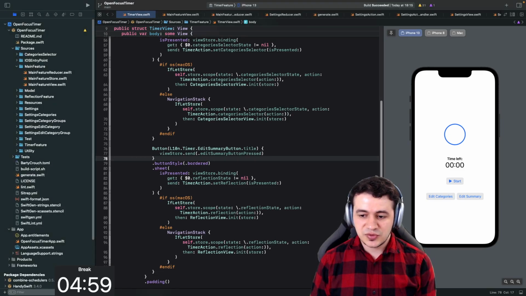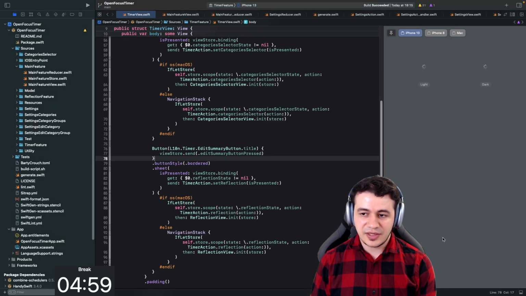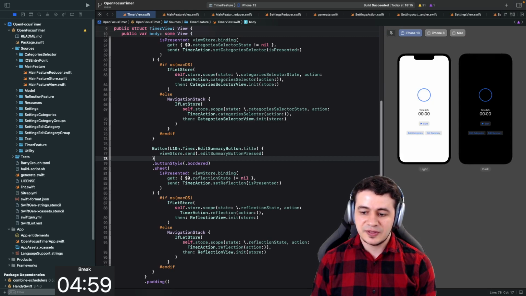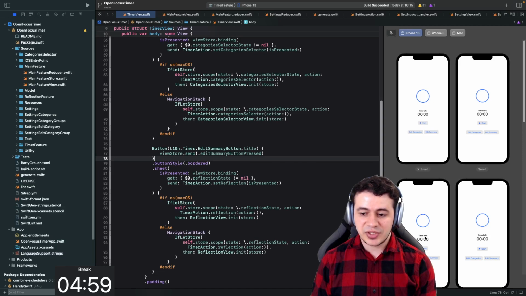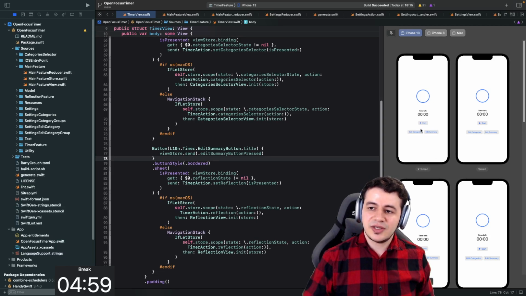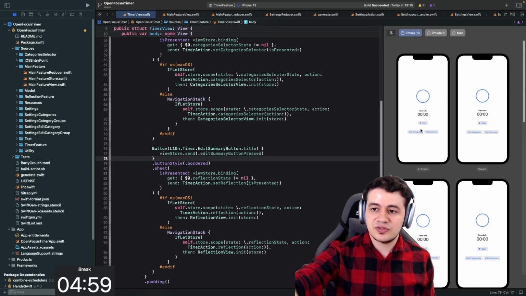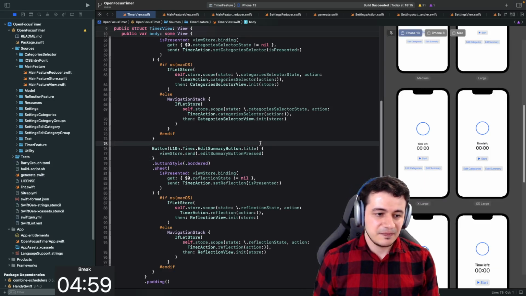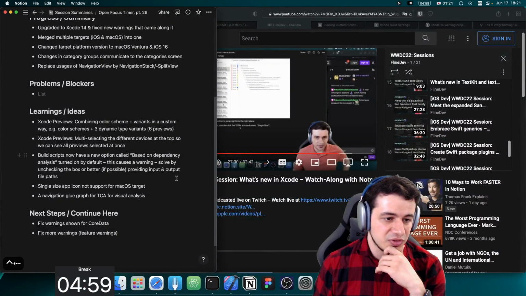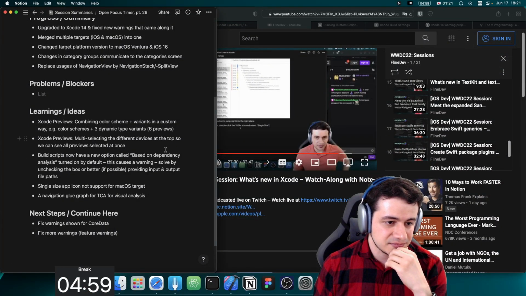All right. Let's block. And what I was talking about is basically here we can have different color schemes, which is nice. We can also have the different dynamic type variants, which is really great. But we can't combine them. We can't say, hey, I want to have on the right the dark version, on the left the light version, and then just free of those sizes or something like that. I'm going to definitely report a feedback for that.